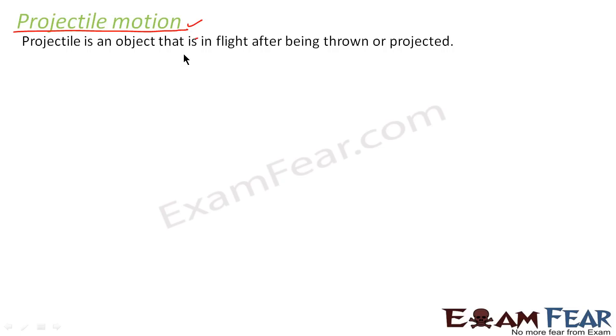So this kind of motion, where the object after being thrown stays in flight for some time, that means it flies for some time and then finally falls back to the ground, such an object is known as a projectile. Now why is it called a projectile? Because we throw that object, or we project that object. So the term projectile is derived from the word project. Since the object is projected at some angle, it is called a projectile. So here we will study the motion of such objects. So we will study the motion of projectiles.